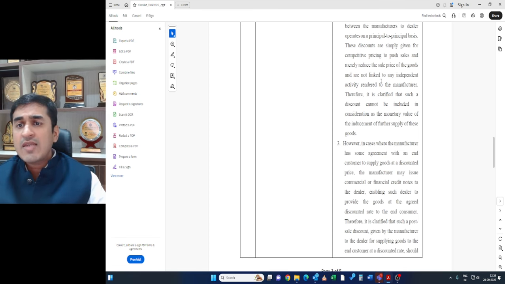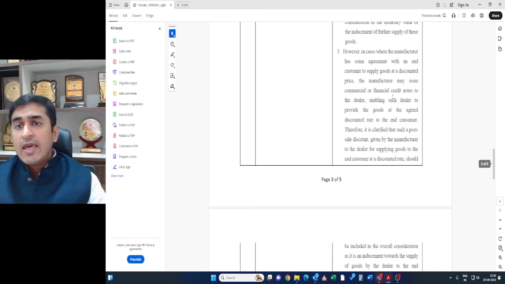So it has been said that this discount only reduces the price from manufacturer to dealer and from dealer to customer. This means this 1 lakh cannot be added to the consideration received by the dealer. So the dealer will still charge on 9 lakhs. The manufacturer would be giving a financial credit note, and the dealer would be charging the customer GST on 9 lakh. 1 lakh would not be added.